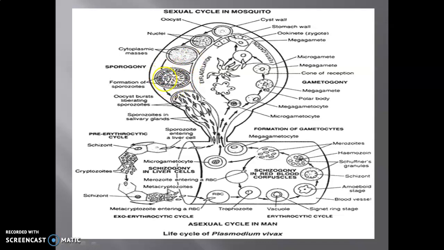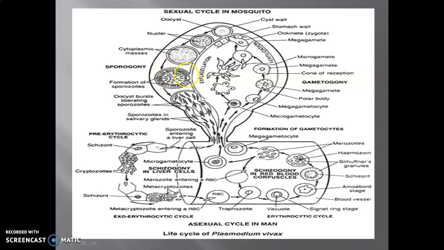This sporozoite formation takes place here in the ookinete, which is formed due to the fusion of male and female gametes. See here, this is the oocyst. This oocyst is due to the ookinete. Ookinete means a fused structure, that is the microgamete and megagamete. So this gives rise to nuclei, cytoplasmic masses are there, and that forms spores. So why is it called sporogony? Because it forms spore-like structures.